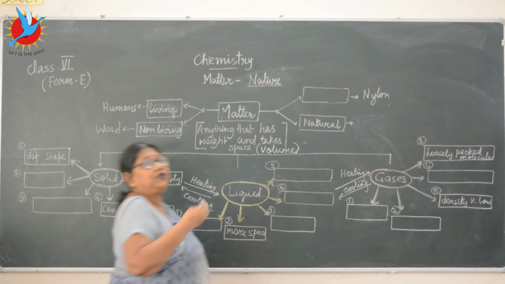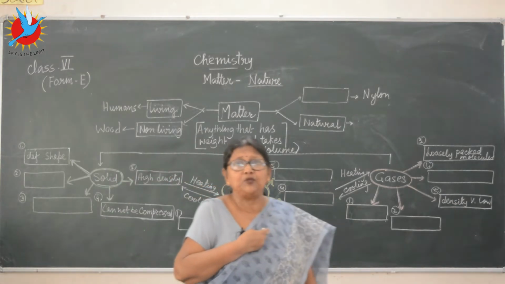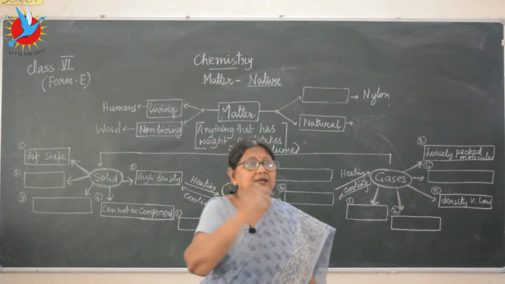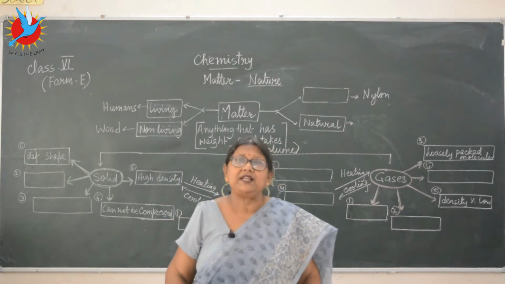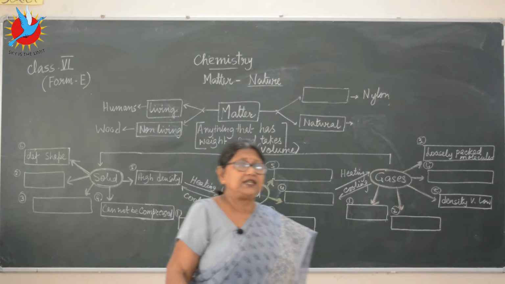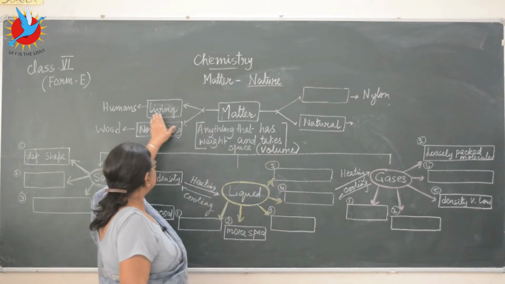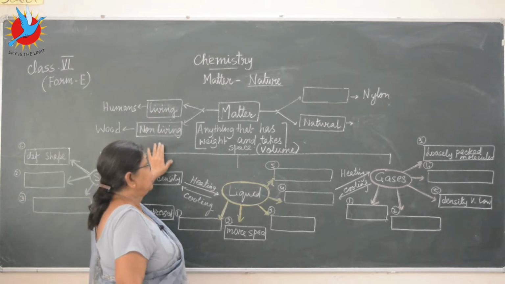We are the living. We human beings, the plants are all living things. And the wood, chair and the other substances, whatever you see around yourself, so many non-living things you can see around yourself. So one classification of matter is that it is either living or non-living.